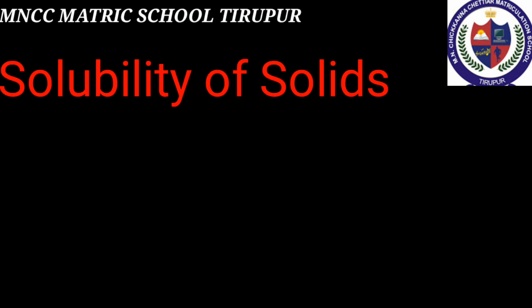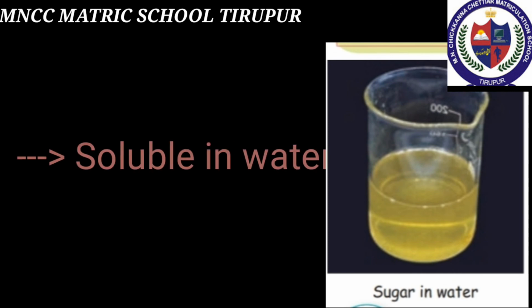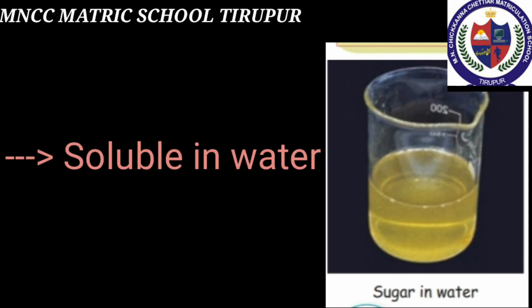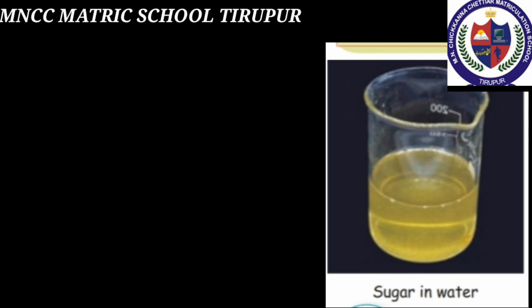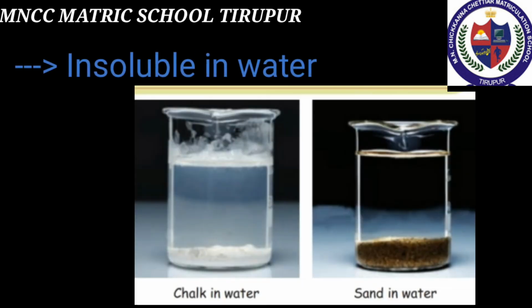Now we are at the end of our lesson. Our last topic is solubility of solids in water. Some substances completely dissolve in water. For example, when sugar or salt is mixed with water, it is easily dissolved in water. So, it is a soluble substance. Other substances like chalk or sand do not dissolve in water even after we stir for a long time. So, these substances are insoluble in water.